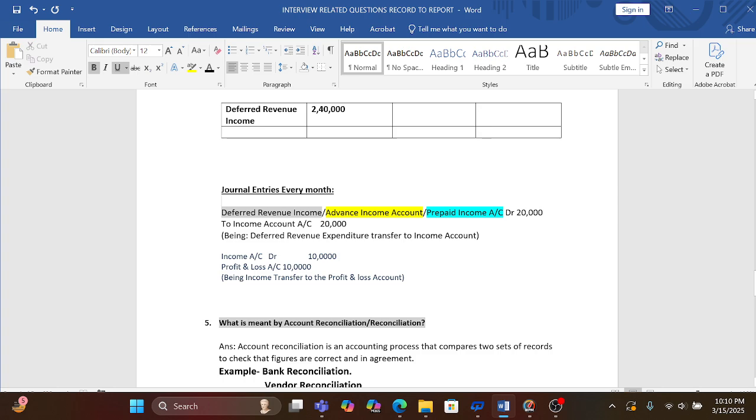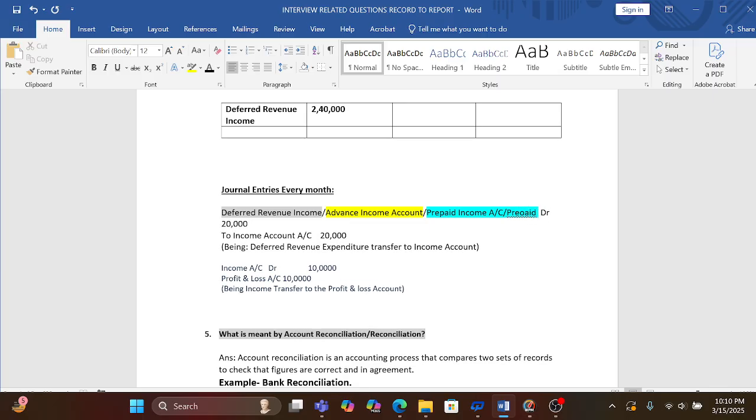For example, I have taken an example like prepaid rent, rent received account or income account, I would say.